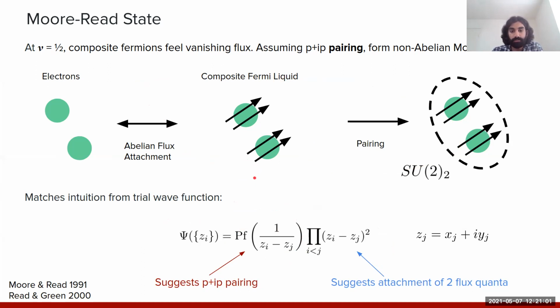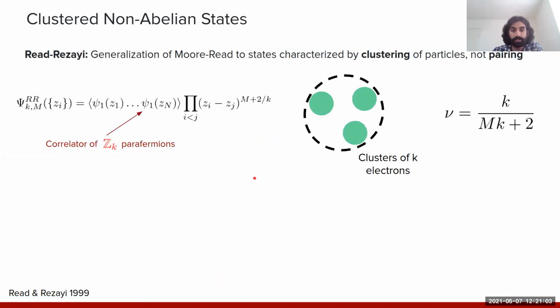In contrast, if we try to look at more exotic non-abelian states, such as the Read-Rezayi sequence, this kind of picture becomes more difficult to develop. In particular, the trial wave function proposed for the Read-Rezayi sequence by Read and Rezayi contains a Jastrow factor, but also a correlator of Z_k parafermions rather than Majorana fermions.